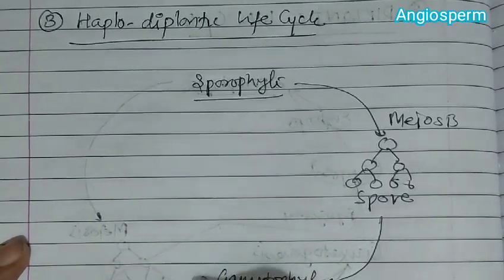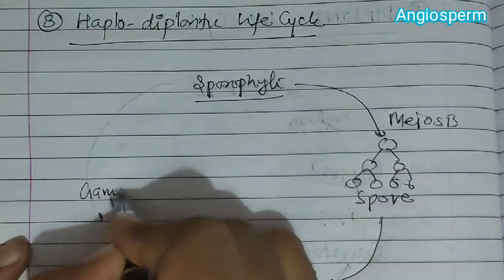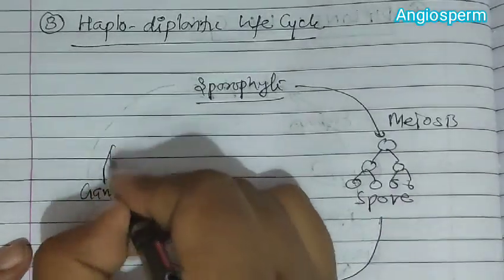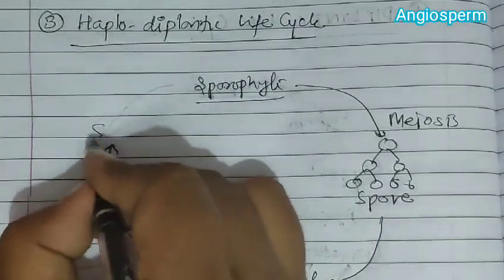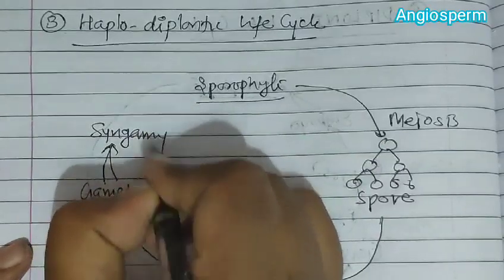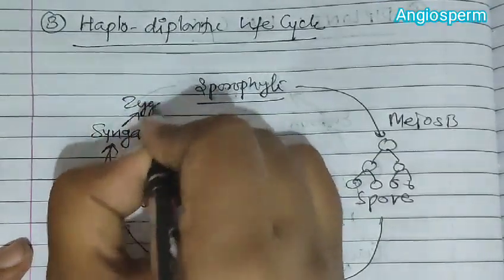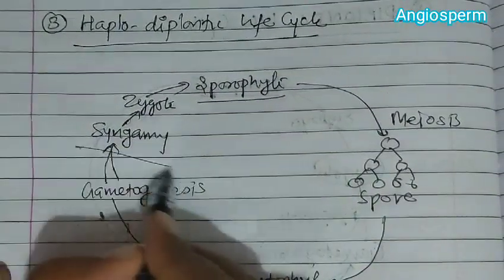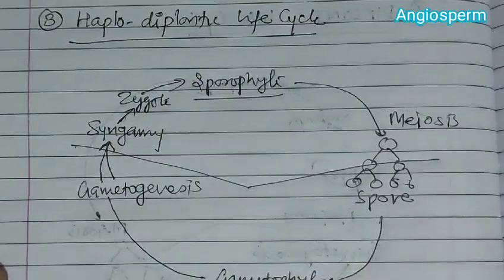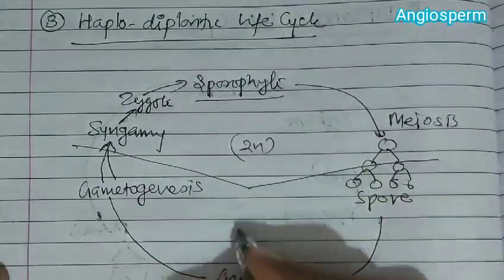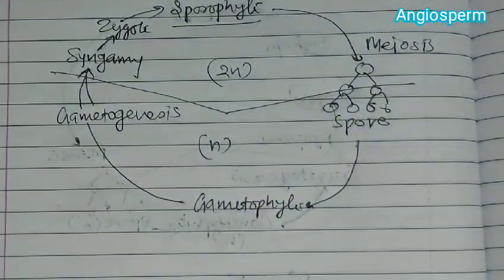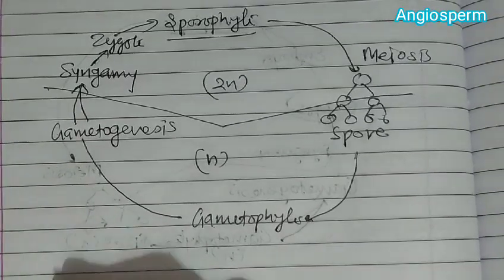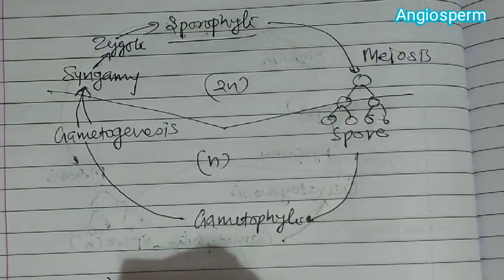This gametophyte undergoes gametogenesis and gametes are produced. These gametes undergo syngamy and a zygote will form. This zygote will form the sporophyte again. Now if we see in this case, this is a diploid part and this is a haploid part. Both are somewhat equal, each covering half the time. So this is a haplodiplontic life cycle in which sporic meiosis is occurring.